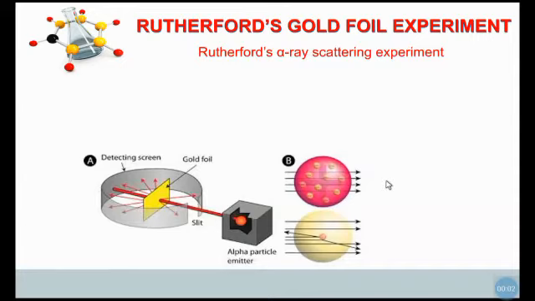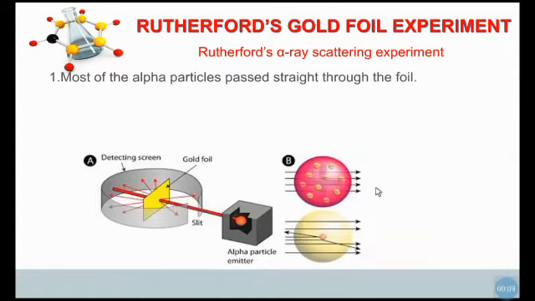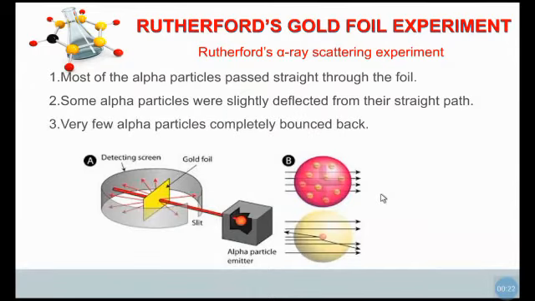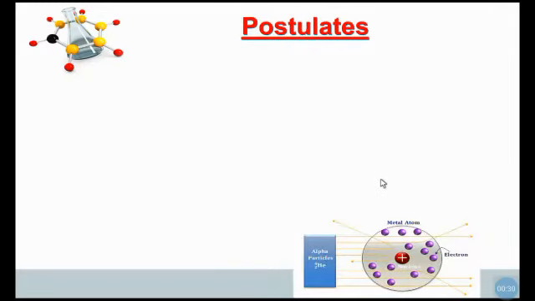From the Rutherford alpha scattering experiment, it was observed that most of the alpha particles pass through the foil, some are deflected through a small angle, and very few are reflected back 180 degrees. From this observation, we can conclude the postulates.